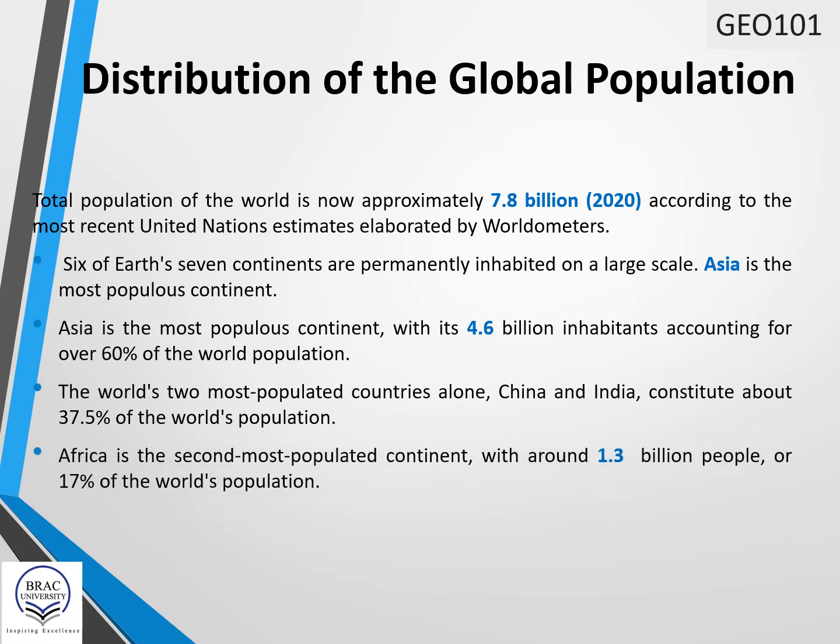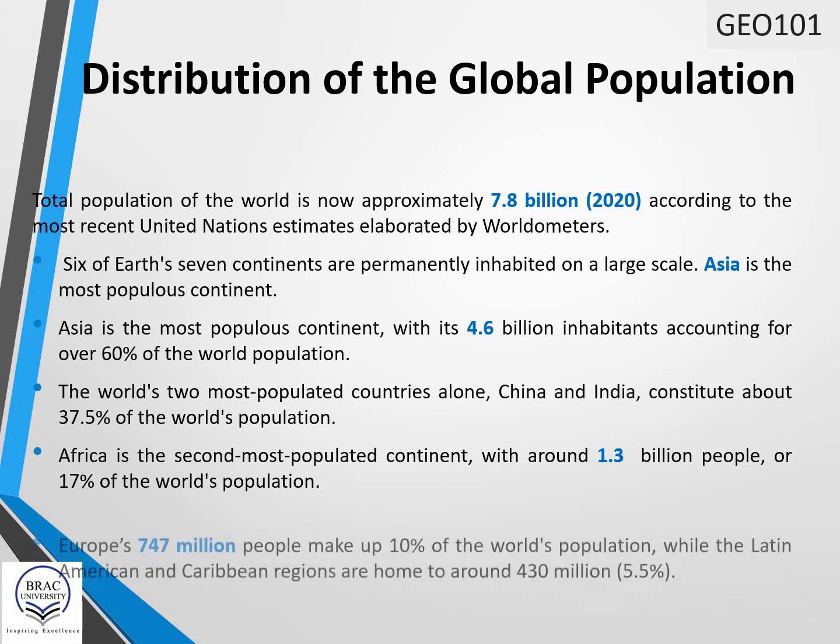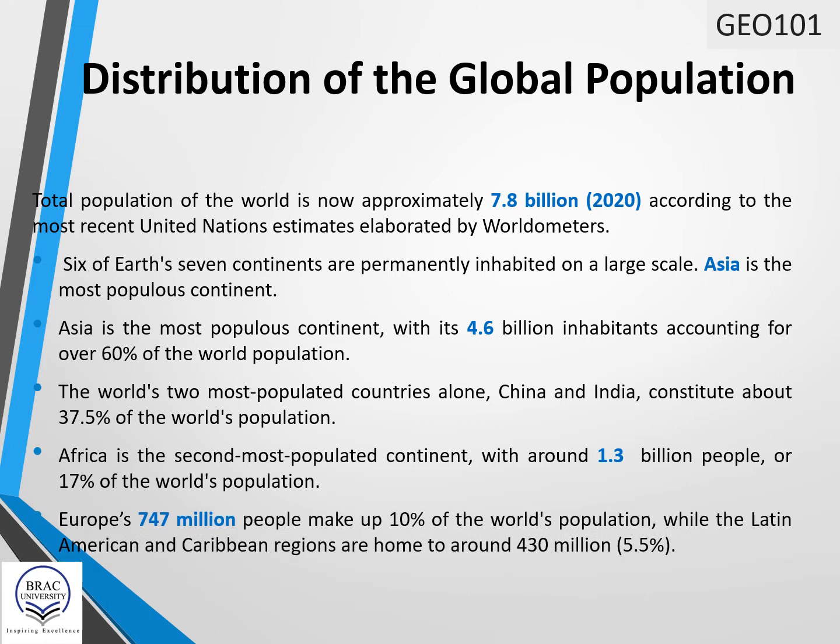Africa is the second most populated continent, with around 1.3 billion people, which constitutes 17% of the world's population. Europe's 747 million people make up 10% of the world's population, while the Latin American and Caribbean regions are home to around 430 million people, which is representing 5.5% of the world population.